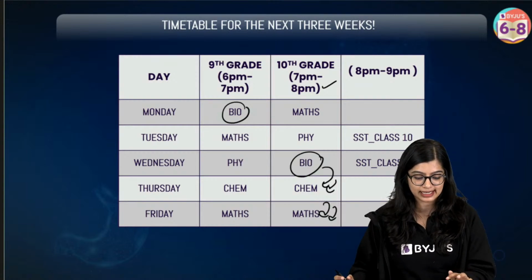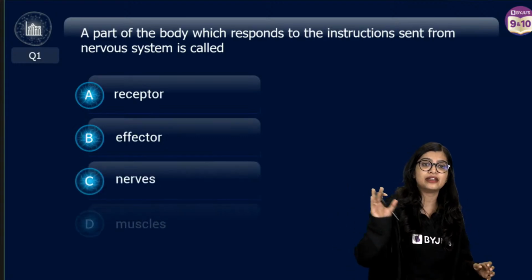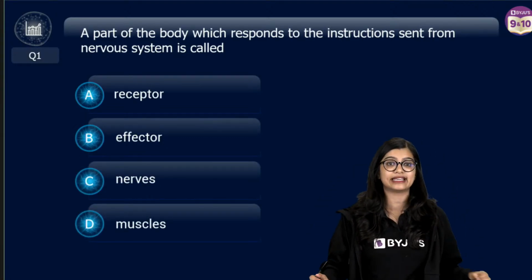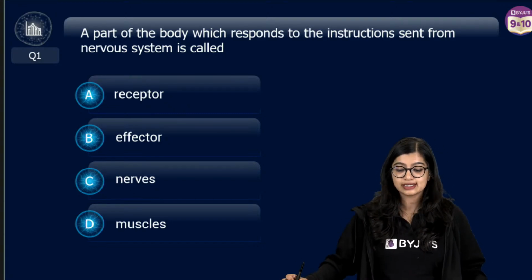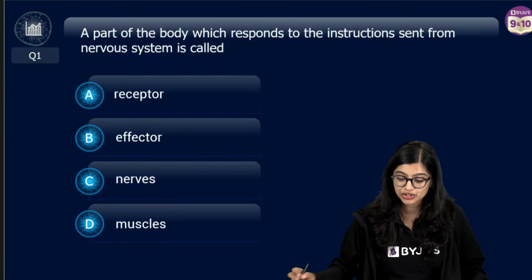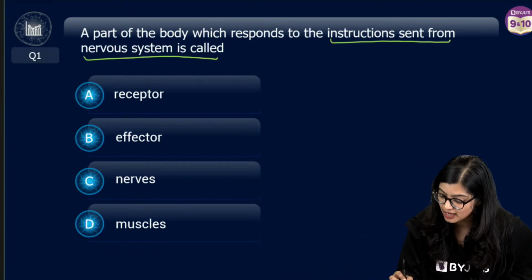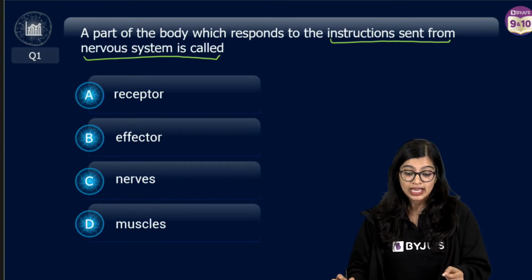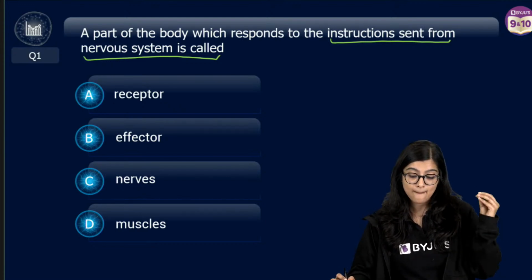So very quickly, let's get started with question number 1, everybody. On your screens now, this is the first question. Can we have the poll, Ranjit? A, B, C and D, right? The first question is: a part of the body which responds to the instructions which are sent from the nervous system is called as dash. Is it going to be receptor, effector, nerves or muscles?